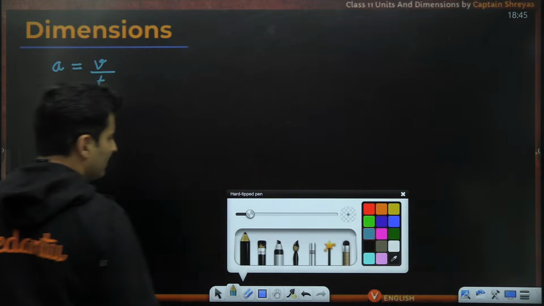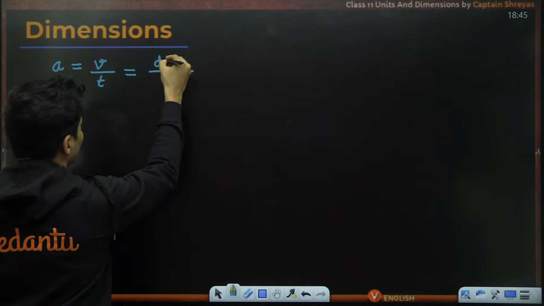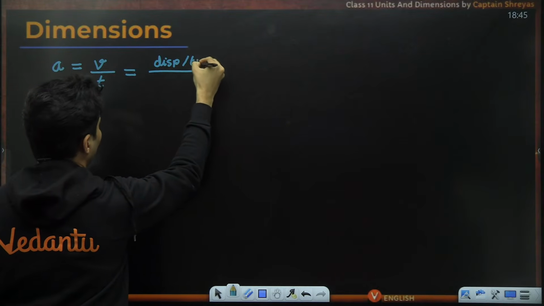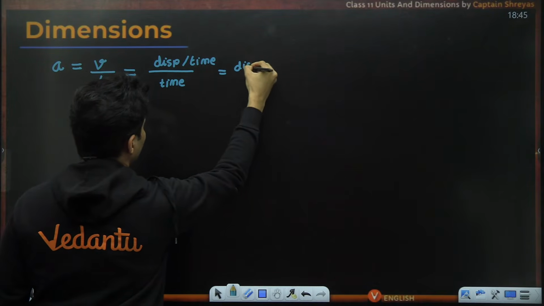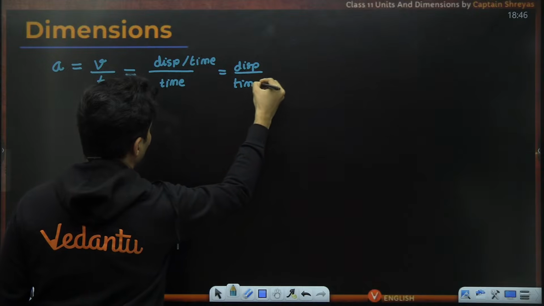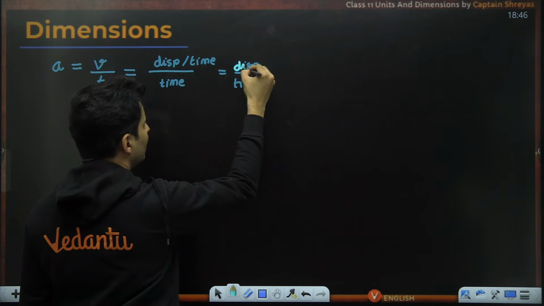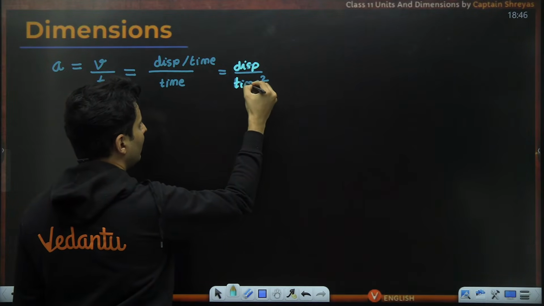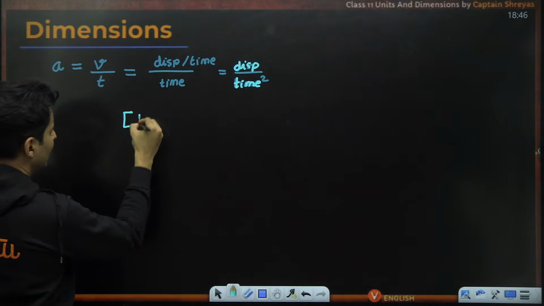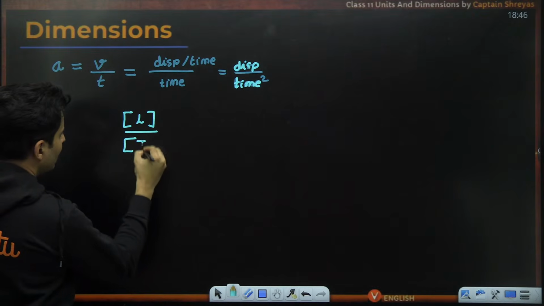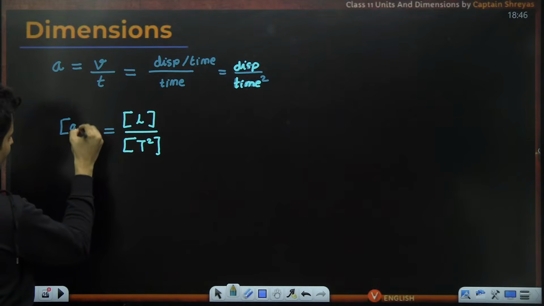So acceleration is velocity over time, but velocity is not fundamental. Velocity is nothing but displacement divided by time, and this time is as it is below. So technically there is a displacement over here and time square over here. Now displacement is fundamental, even time is fundamental. Displacement is measured in length, time is measured in T, and there is a square over here. That is the dimension of acceleration.